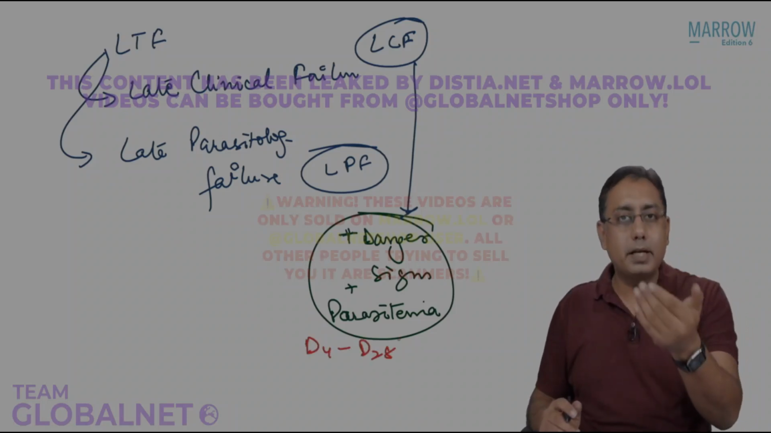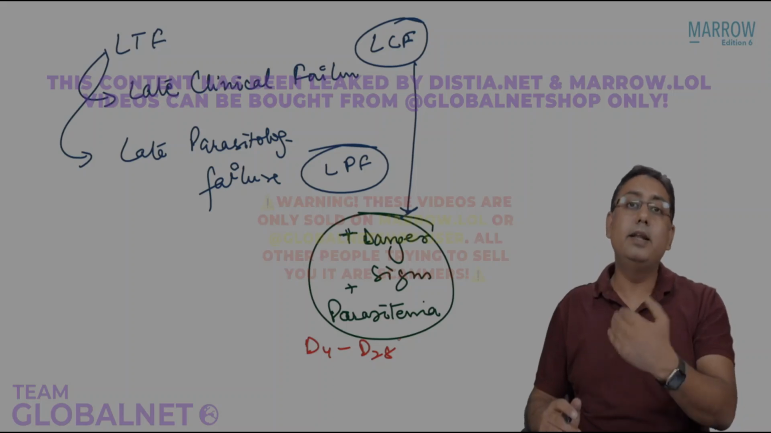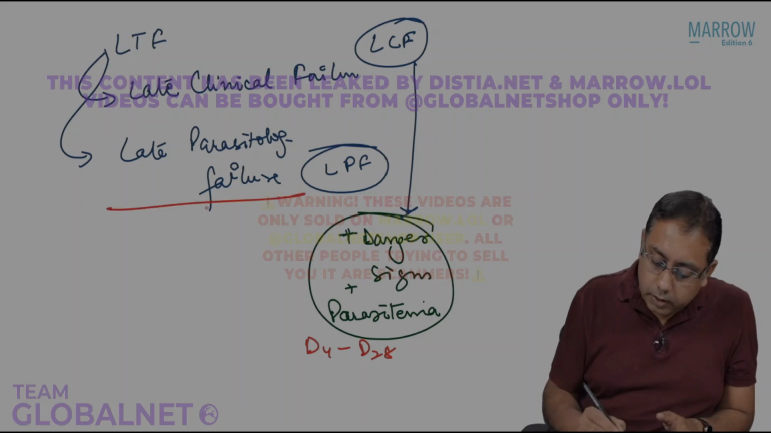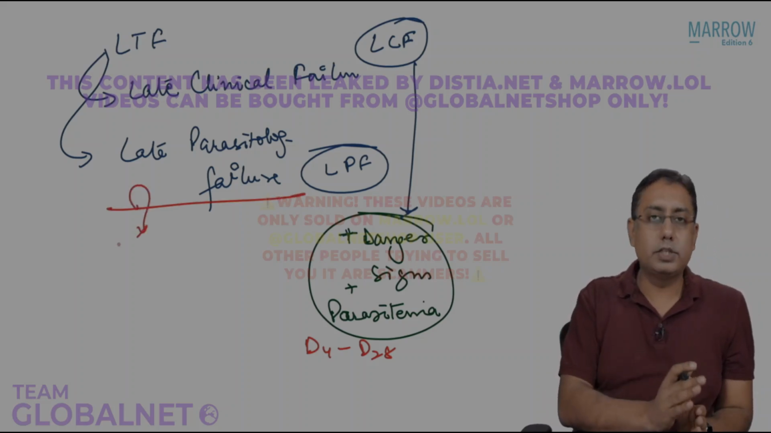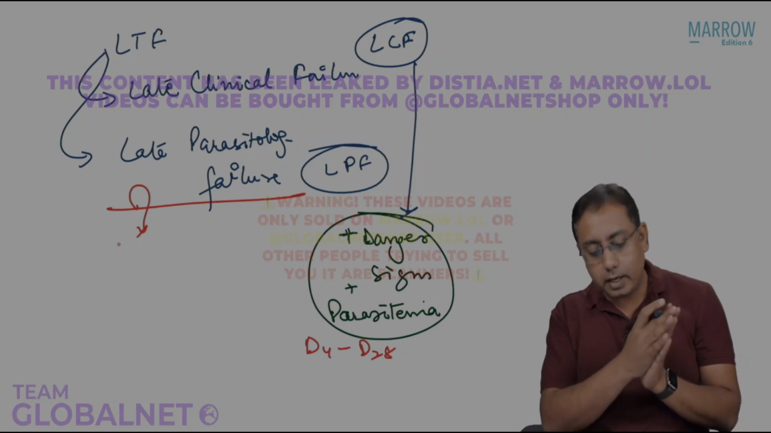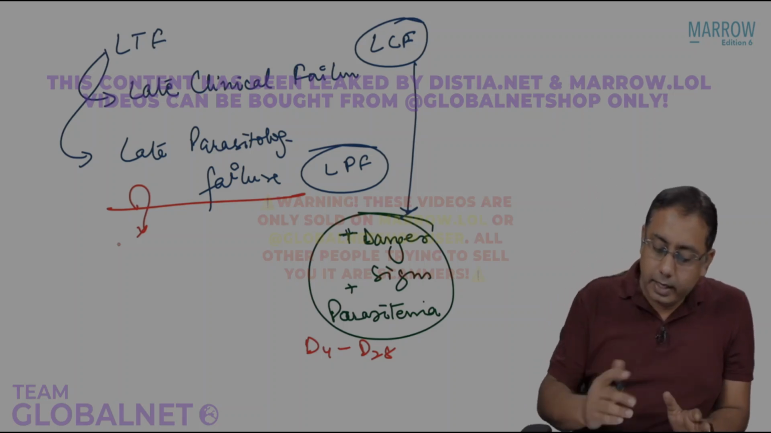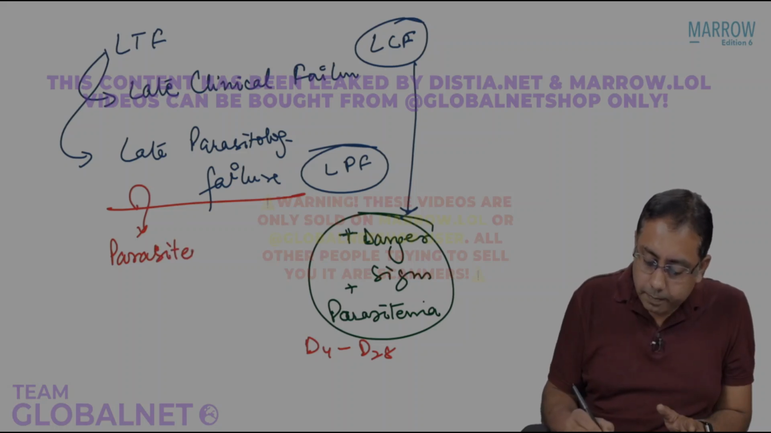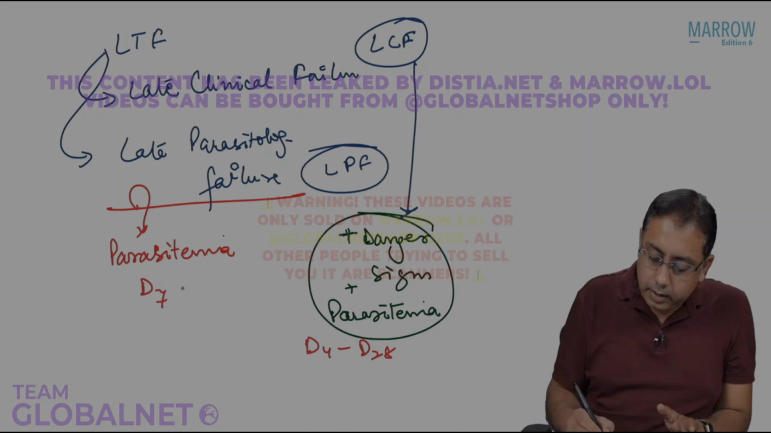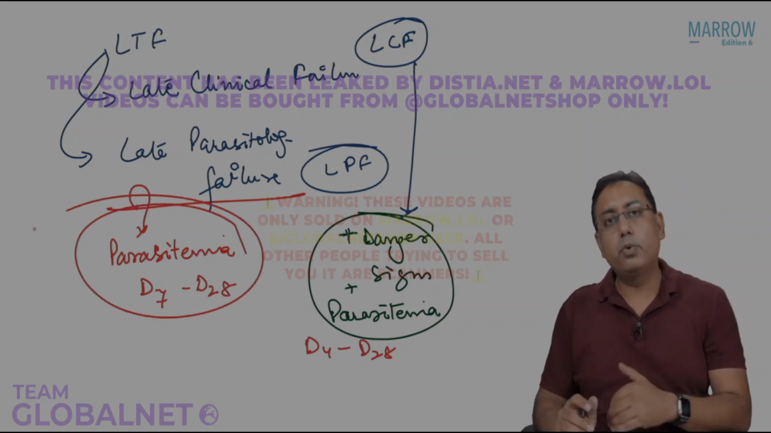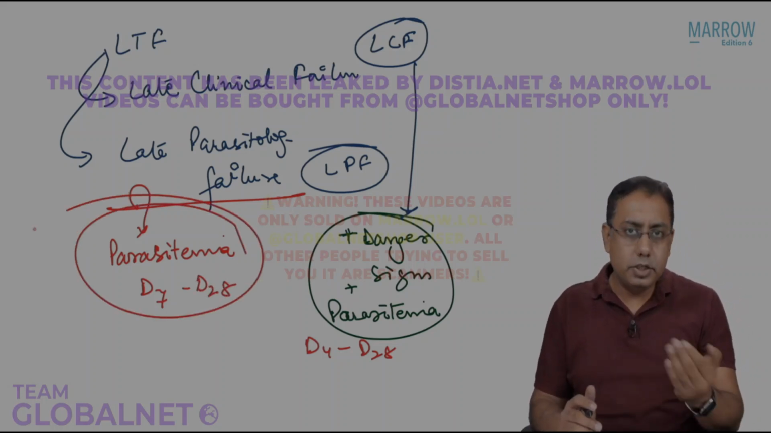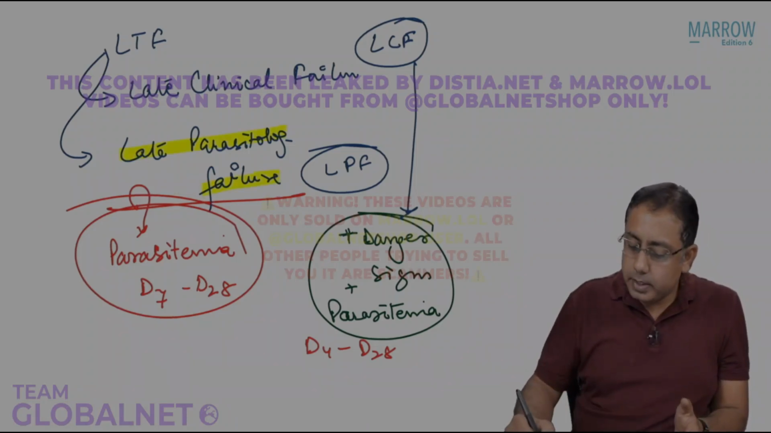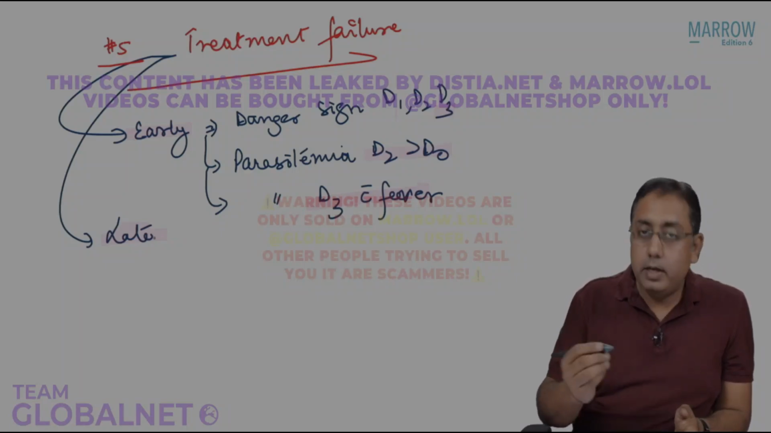Sometimes the parasitemia goes and it comes back. That is a late treatment failure or a late parasitological failure. The parasitological failure is nothing without danger signs. If the danger signs are present, that would be categorized under clinical failure. In late parasitological failure, we sometimes see only parasitemia from day 7 till day 28. Anytime if we get back only parasitemia without any danger signs in the patient, that would be only a parasitological failure.